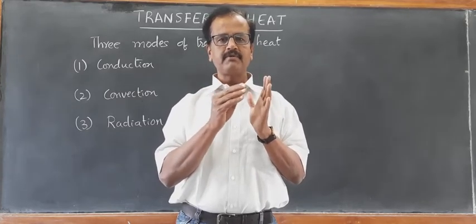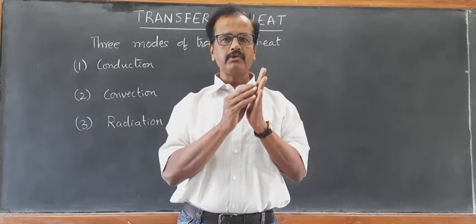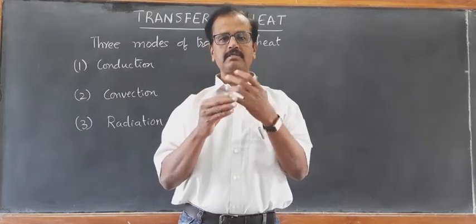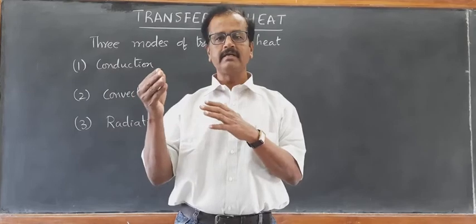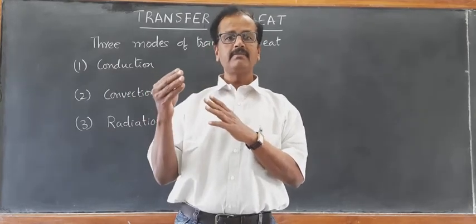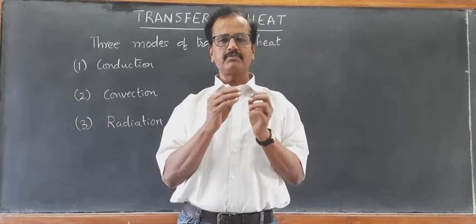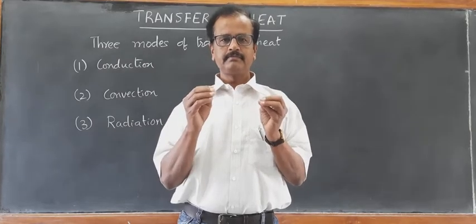So it will be transferred from the molecules at the hotter end to the neighborly lying molecules. Once they become hot, they will transfer that heat energy to the next neighborly lying molecules. In this way, the transfer of heat takes place by conduction.